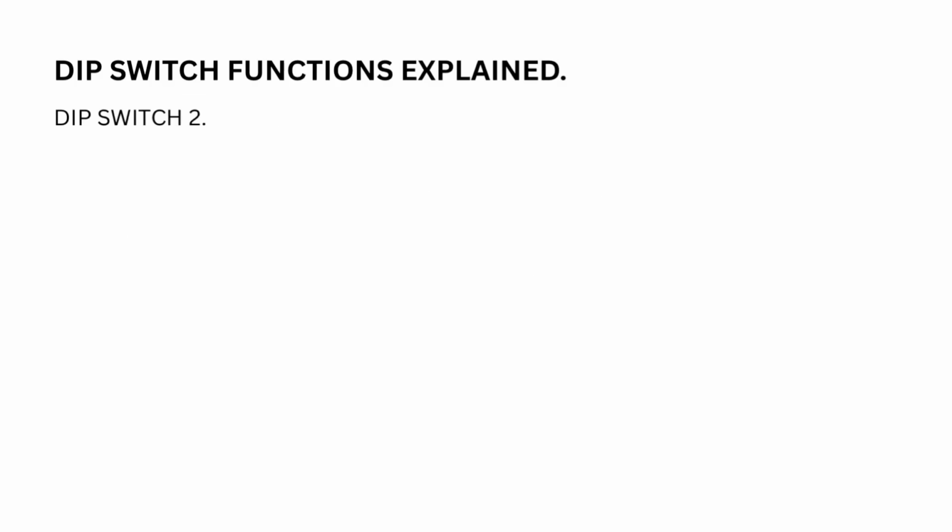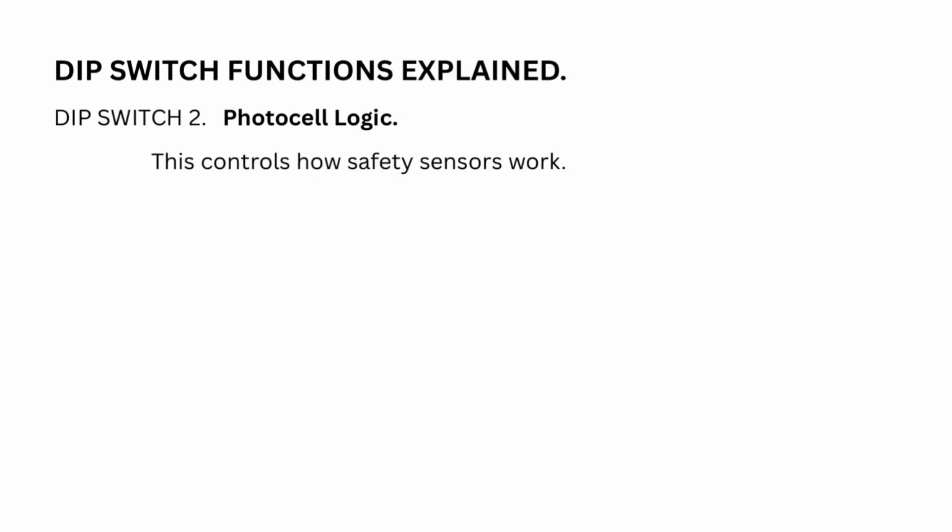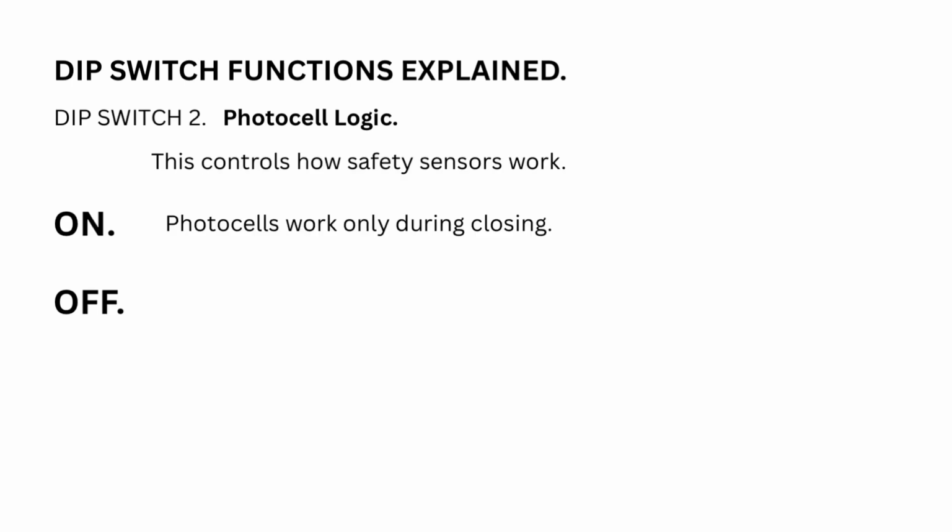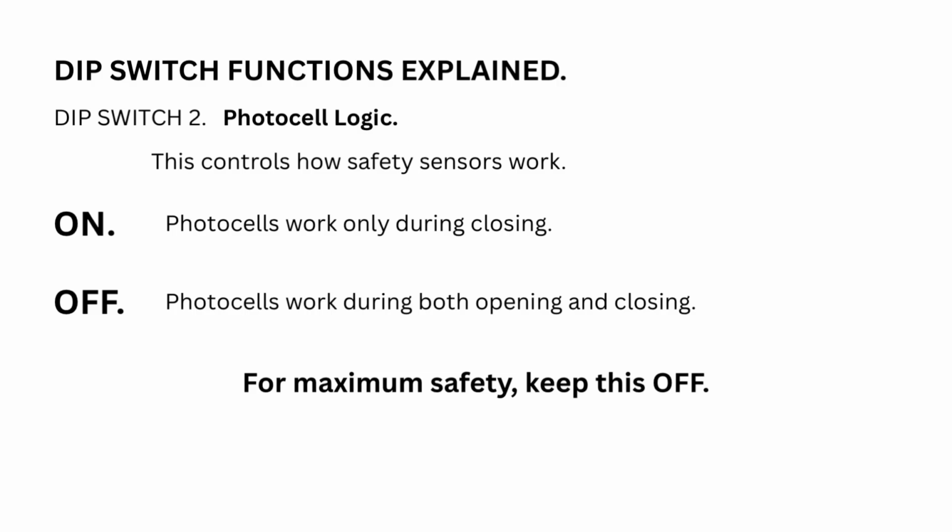DIP switch 2. Photocell logic. This controls how safety sensors work. On. Photocells work only during closing. Off. Photocells work during both opening and closing. For maximum safety, keep this OFF.